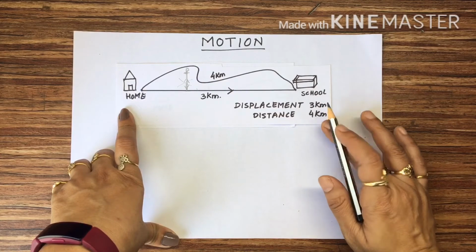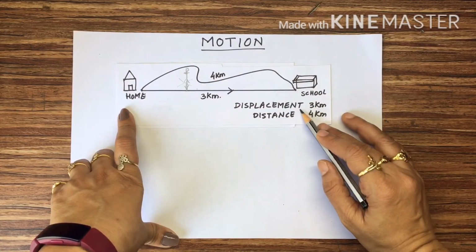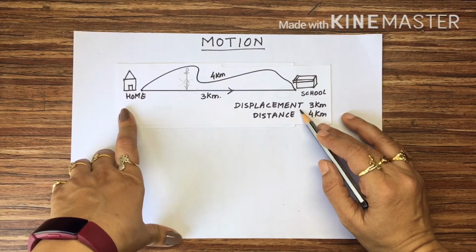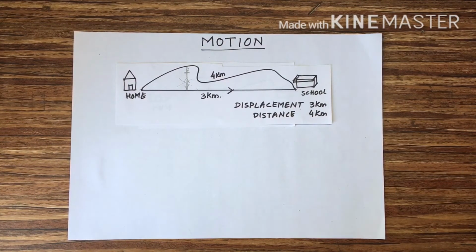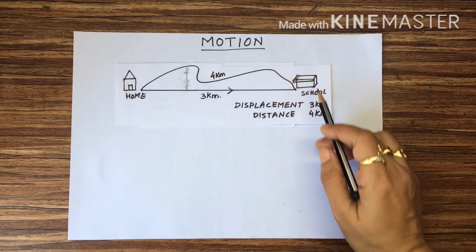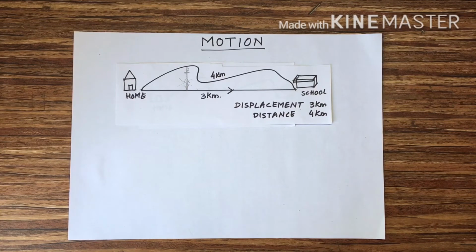Distance is a scalar quantity and displacement is a vector quantity. Scalar quantity and vector quantity, you are listening to these terms for the first time, students. What is a scalar quantity? A quantity which has only magnitude. You express the distance as 4 kilometers, only the magnitude, a number. But when you express displacement, it is not only magnitude but direction also.